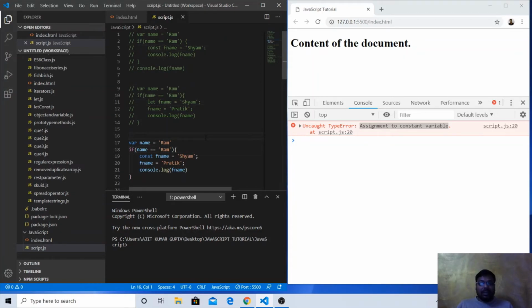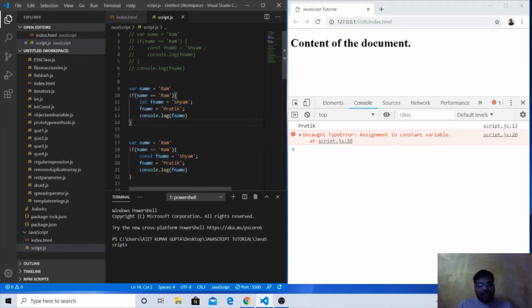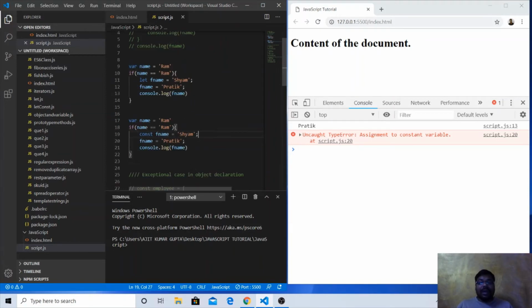If we are using the let keyword, we can reassign the value, but if we are using the const variable, that is a constant variable, we cannot reassign a new value. So this is the difference between var, let and const.